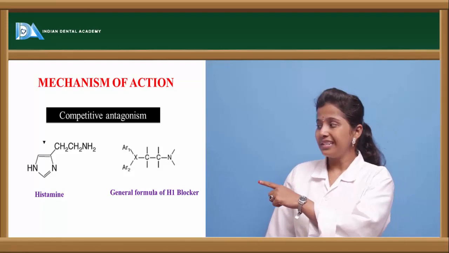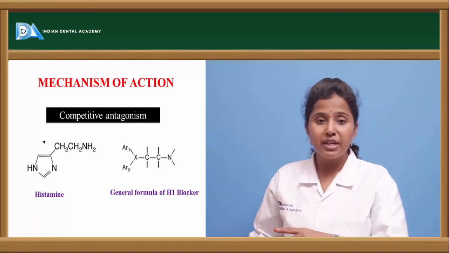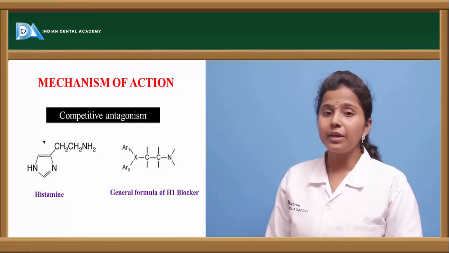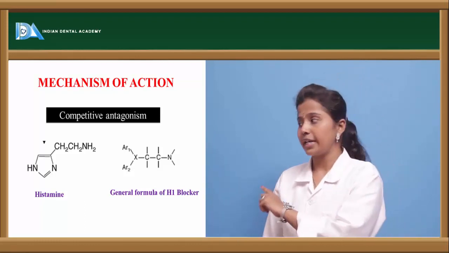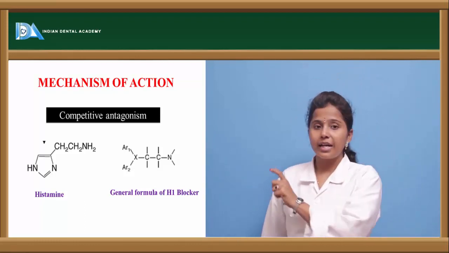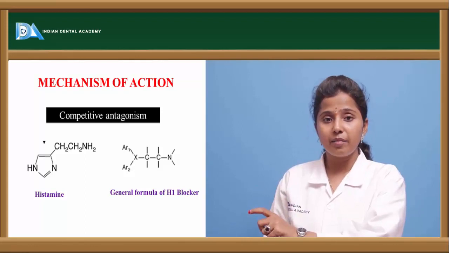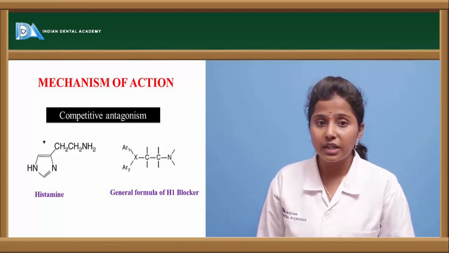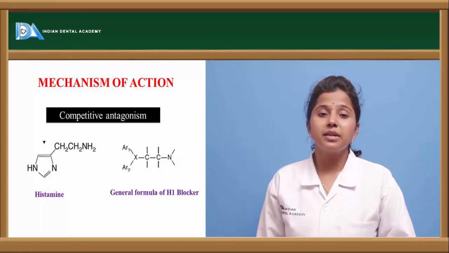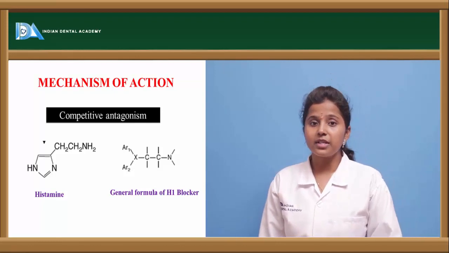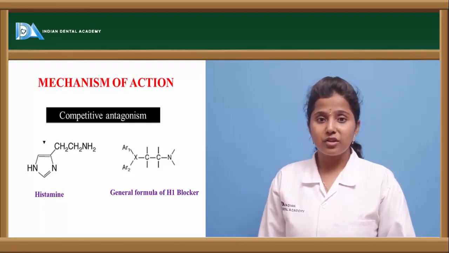So here we can see histamine contains an imidazole ring, and it has an ethylamine chain attached to it. So these H1 blockers, or histamine blockers, imitate the structure of the histamine agonist, and thereby they bind to the histaminergic receptors in order to antagonize histaminergic actions.